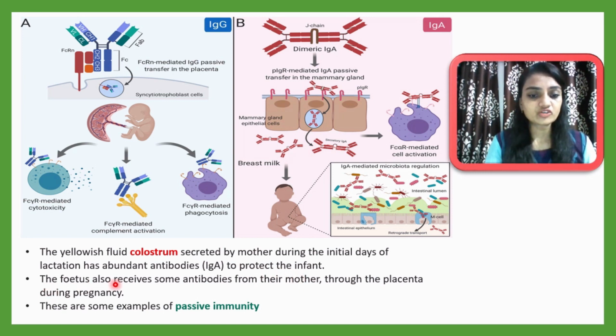The fetus also receives some antibodies from the mother through the placenta during pregnancy, which is mostly IgG. So during pregnancy the fetus will receive IgG, and after birth, through mother's milk, it will receive IgA. Keep this in mind. These two are examples of passive immunity. So now you can understand what passive immunity is.